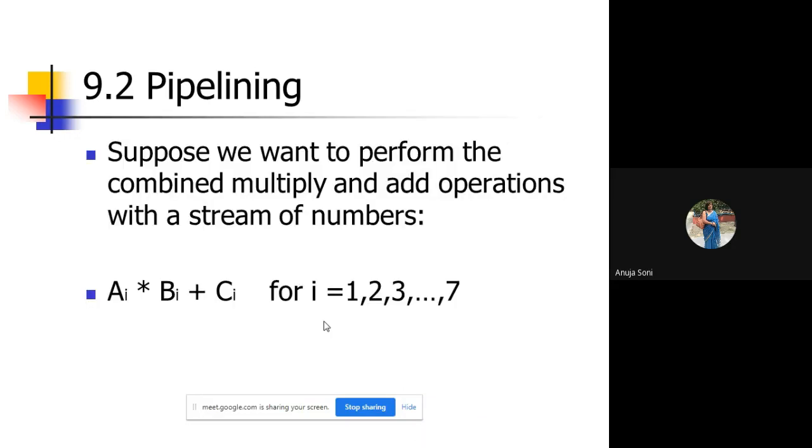And again, we are going to take one more example in order to illustrate the concept of pipelining. Suppose we want to perform a combined multiply and add operation with a stream of numbers. Suppose we have an arithmetic expression in front of us, and we have to evaluate it for the corresponding values of i: 1, 2, 3, 4, 7. A stream of numbers is given for all three variables A, B, C, and we have to evaluate this expression using a pipelining structure. So how will it be done?